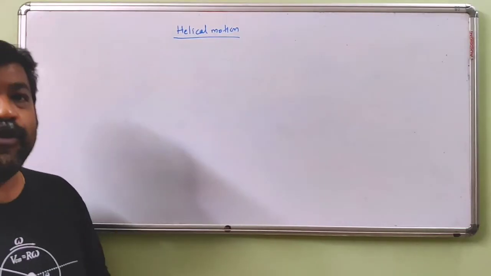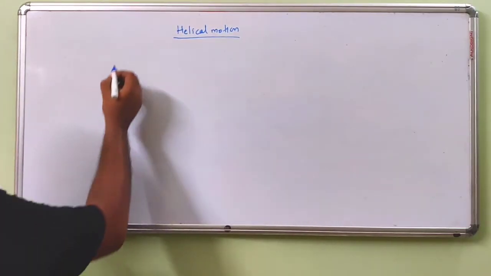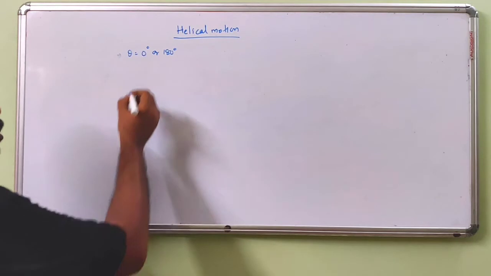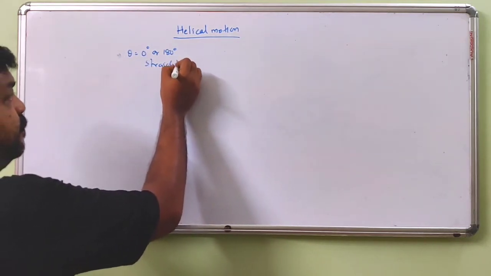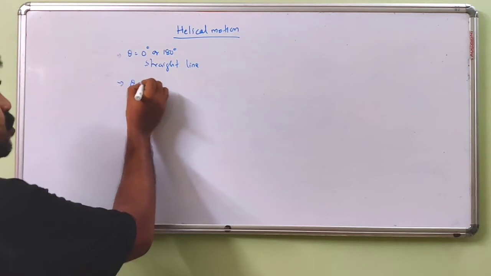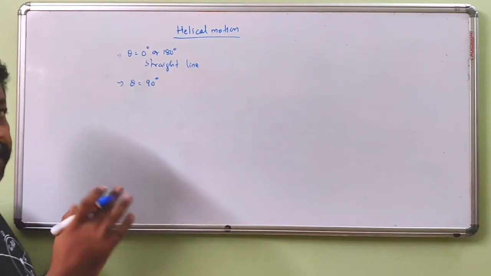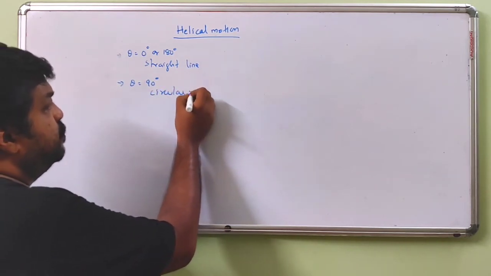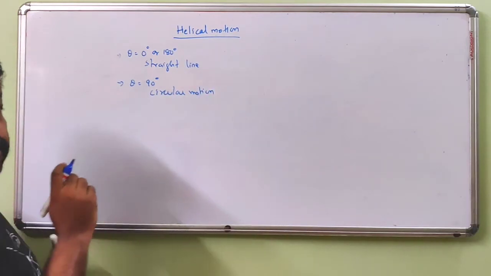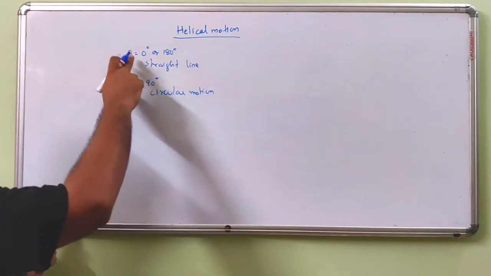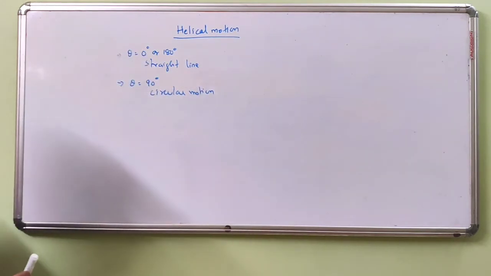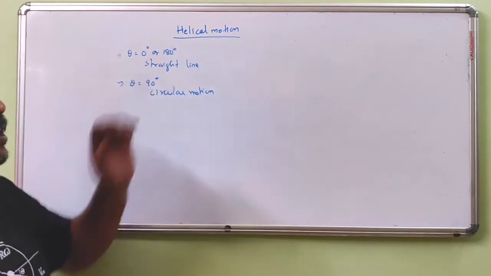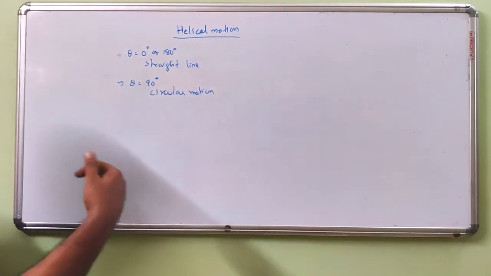Next is helical motion of a charged particle. We have seen that when theta is equal to 0 degrees or 180 degrees, the motion of the charged particle is a straight line. When theta is equal to 90 degrees, the angle between velocity and magnetic field is 90 degrees, then we have circular motion. If the angle is not 0 degrees, not 180 degrees and not 90 degrees, the angle is different from all these three, then the charged particle is going to have a helical motion.